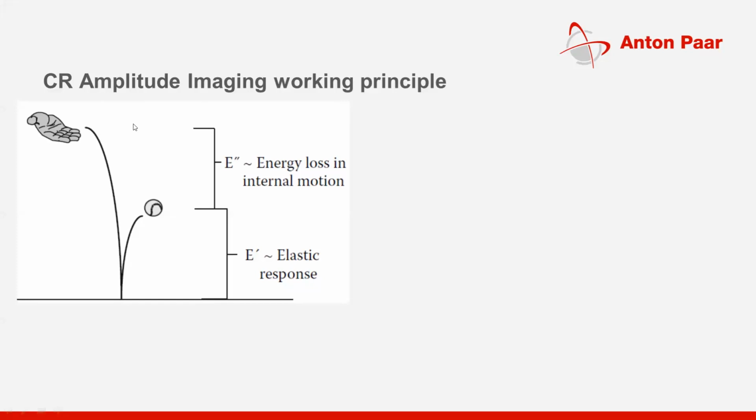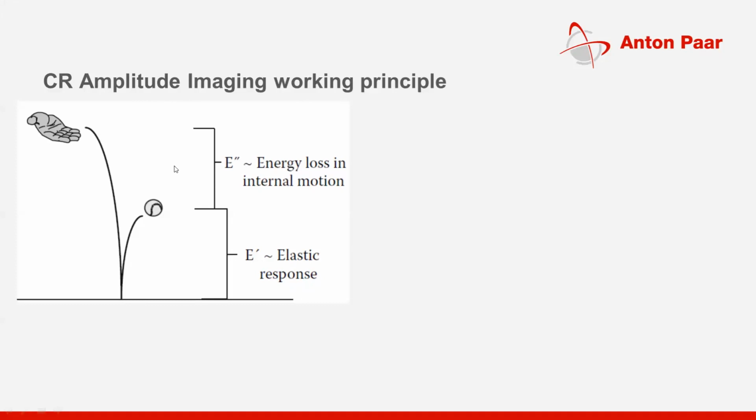Whatever energy is lost when hitting the surface is an energy loss in internal motion. So we have two pieces of information from this experiment: one is the elastic response, the other is the loss of energy.